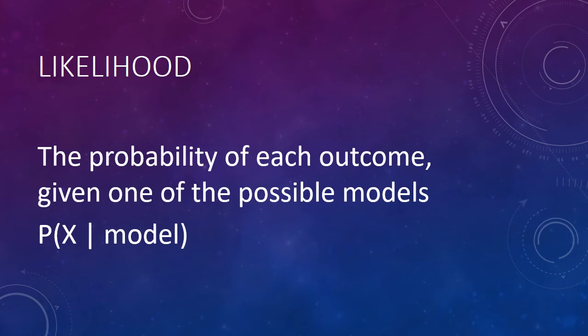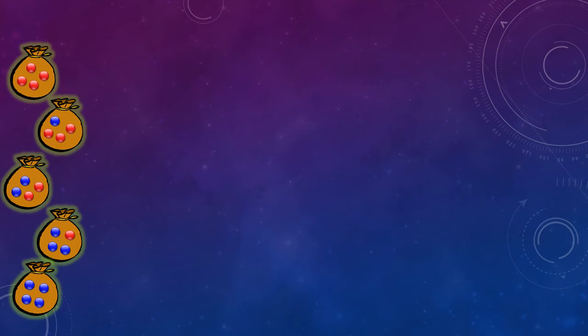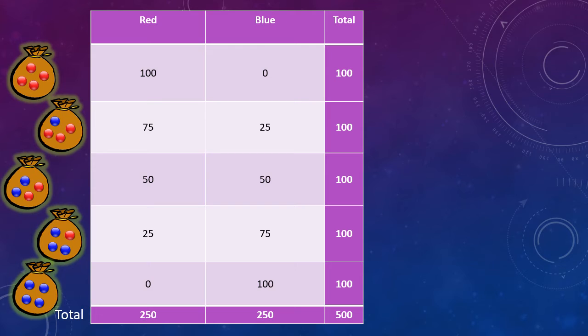Since each model is equally plausible at the outset, let's think about the results we might get if we performed 100 experiments with each hypothetical bag of marbles. If we drew out a marble from the bag with 1 blue and 3 red marbles, wrote down what color it was, put the marble back, shook up the bag, and did the process all over again, we'd expect to get a blue marble about 25 times and a red marble about 75 times. This contingency table shows the number of marbles of each color we would expect to draw out if we tried this 100 times with each of our hypothetical bags.